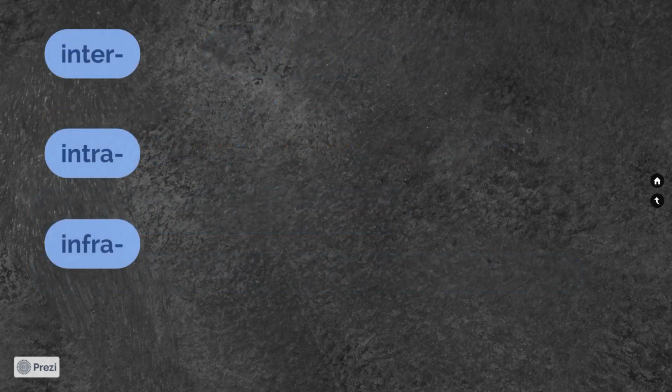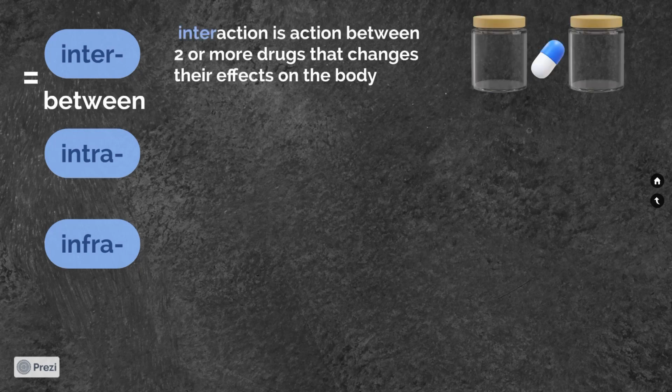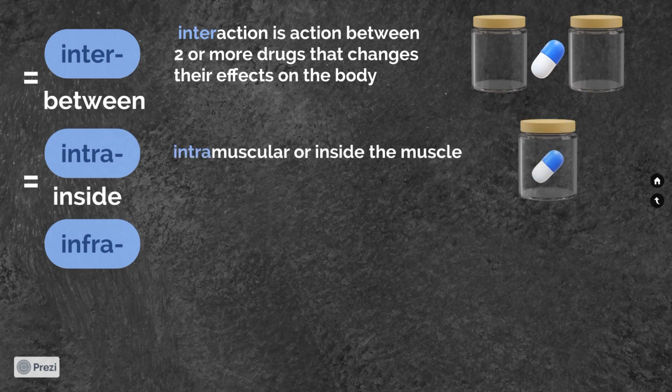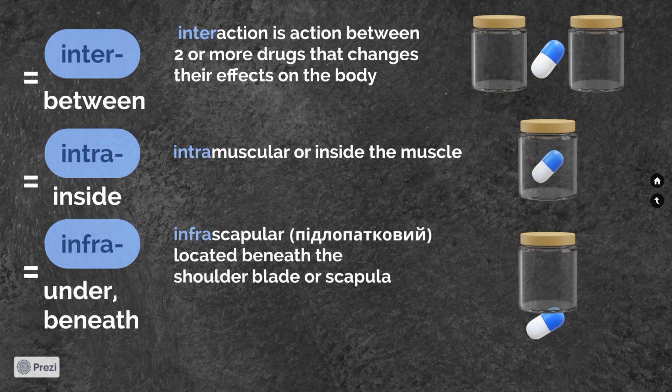By the way, we came across a couple of prefixes that look similar but have different meanings: inter, intra, and there is one more, infra. So inter means between, as in the word interaction, which is action between two or more drugs that changes their effects on the body. Intra means inside, as in the word intramuscular, or inside the muscle. Infra means under or beneath, as in the word infrascapular, pidlopatkovy, located beneath the shoulder blade or scapula.